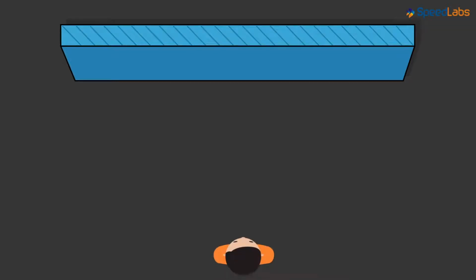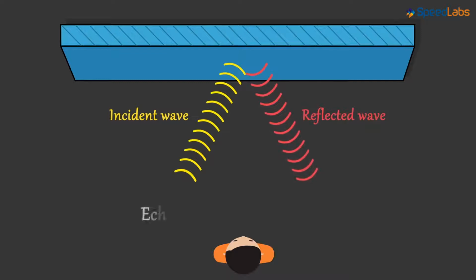In the previous video, we saw how sound reflects off a solid surface. An echo occurs due to the reflection of sound. At the end of the last video, I told you that the distance between you and the reflection point has to be greater than 17.2 meters in order for you to hear an echo. But why should this distance be greater than this value in order to hear the repetitive sound?